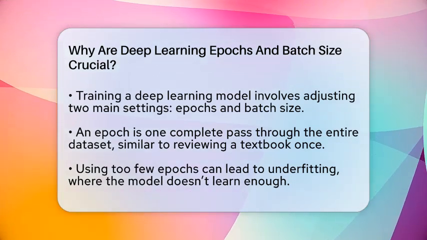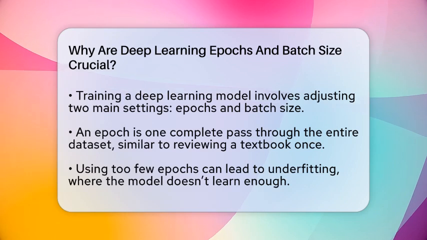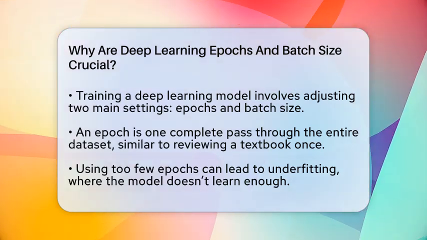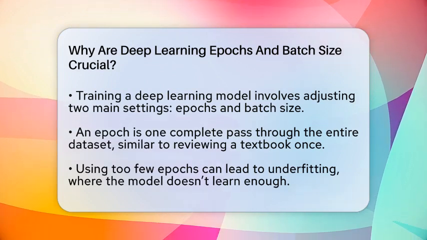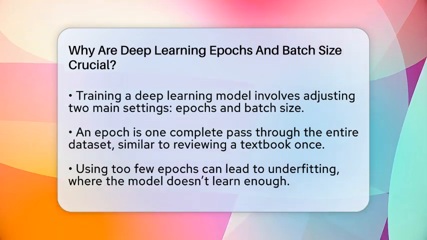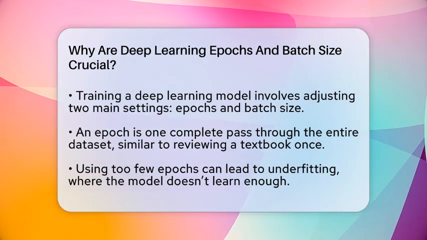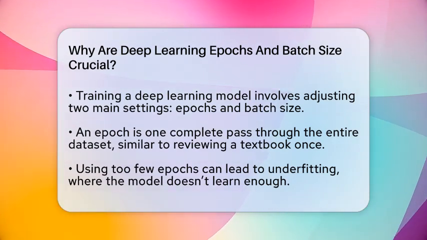An epoch is one complete pass through all the data you give the model. Think of it as a full review of a textbook. When the model finishes one epoch, it has seen every example in your dataset once. Usually, you need many epochs so the model can fine-tune its understanding. But if you use too few, it might not learn enough and perform poorly on new data.